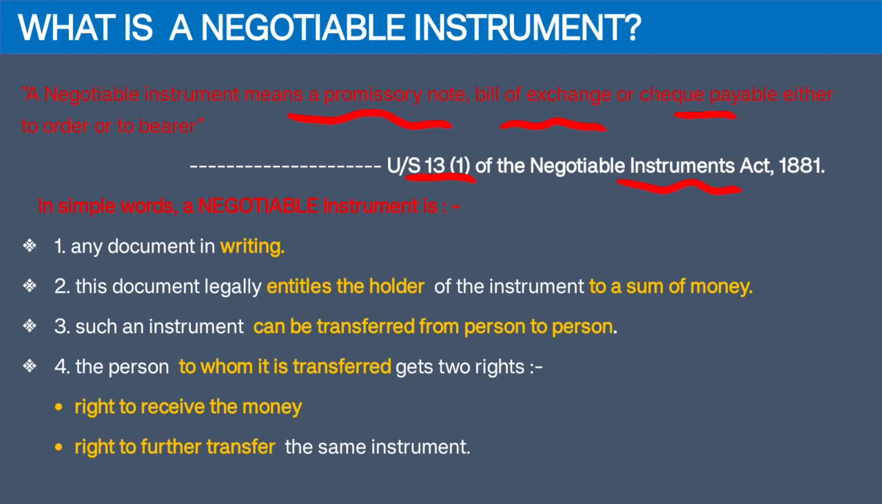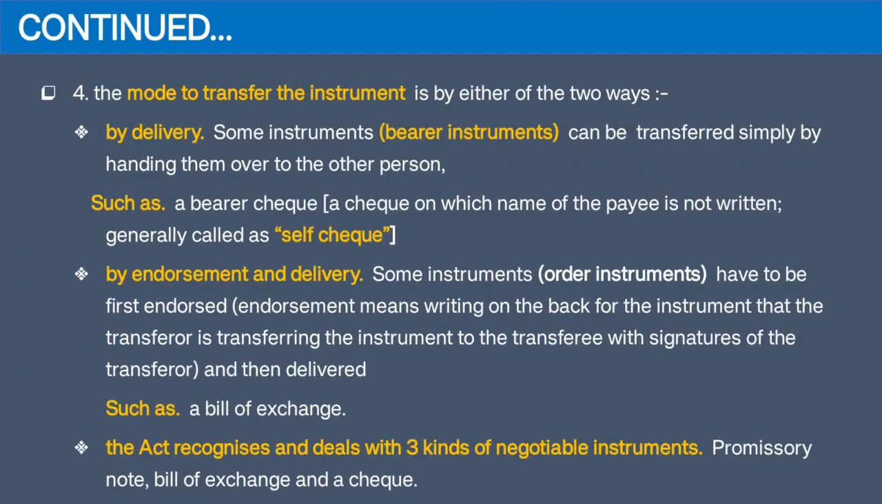It states that a negotiable instrument has to be in writing. There cannot be an instrument which is oral. It entitles any holder a right that he or she can recover a sum of money. This instrument can further be transferred from one person to another person, and the person to whom it is transferred gets two types of rights: the right to receive the money and the right to further transfer the instrument. So negotiability means transferring the instrument.